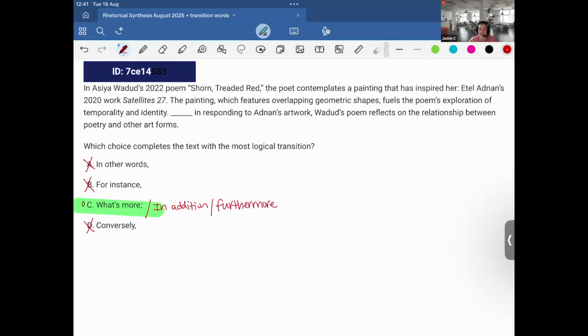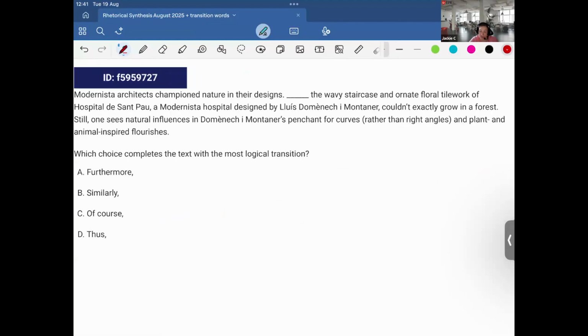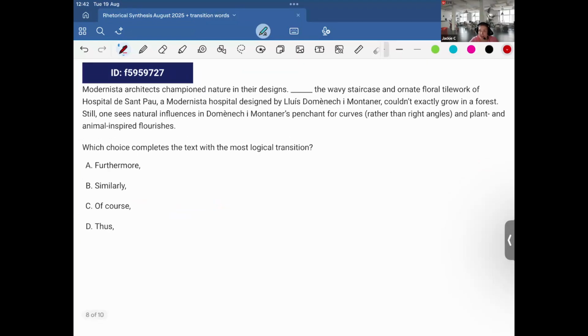Other amazing SAT transition words that maybe you could see on the exam. Okay, next. Modernist architects champion nature in their designs. The wavy staircase and ornate floral tile work of Hospital de Sant Pau, a modernista hospital designed by Lluís Domènech i Montaner, couldn't exactly grow in a forest.